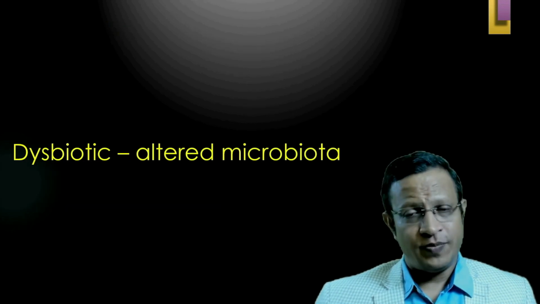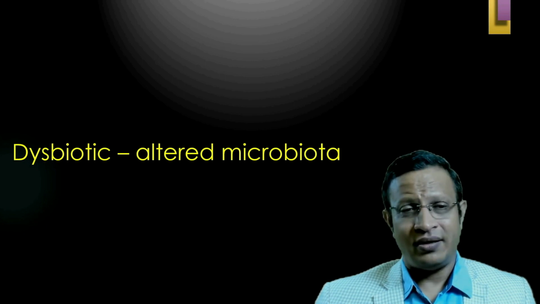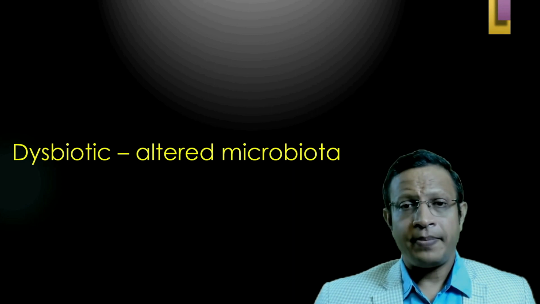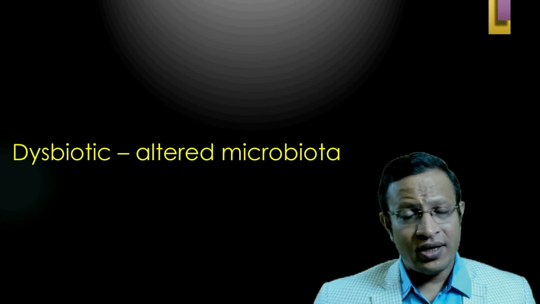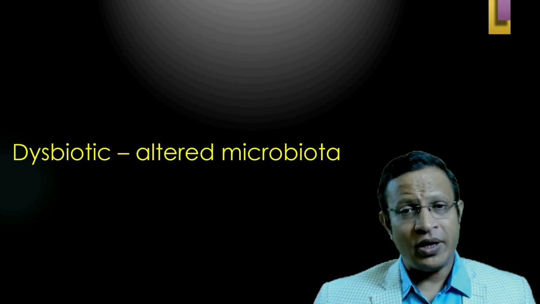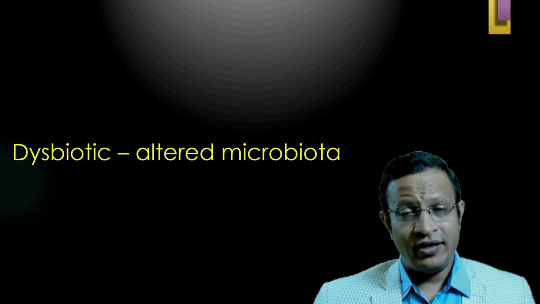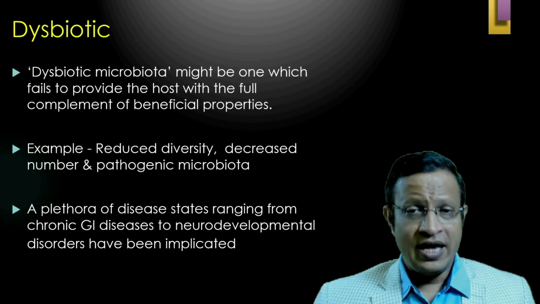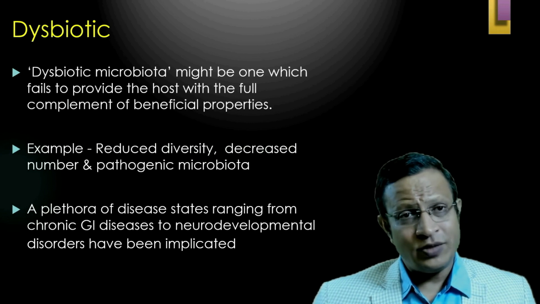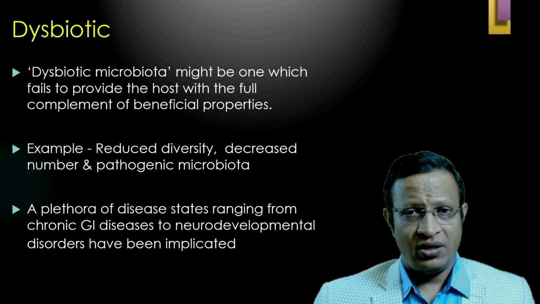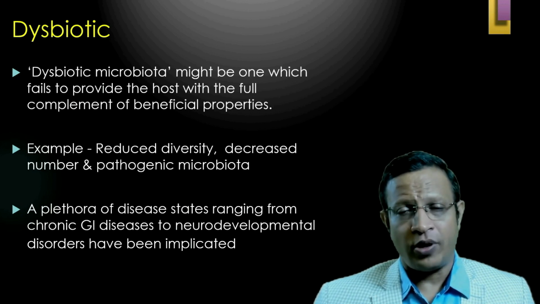Let's understand about dysbiosis. As I mentioned earlier, dysbiosis means decreased or altered microbiota, decreased diversity of microbiota, or decreased density of microbiota. Here, this altered microbiota is not helpful for human beings. This dysbiotic microbiota might be one which fails to provide the host with the full complement of beneficial properties.